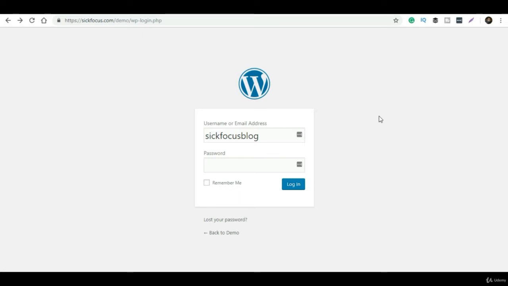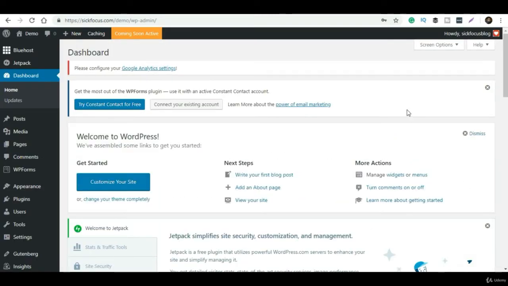After installing, we have got one link to the dashboard part of WordPress. So you have to log into your dashboard, and this is the main area where you will work. This is a CMS, a Content Management System software, and here you don't have to code anything. You can control the whole website from this particular dashboard itself.